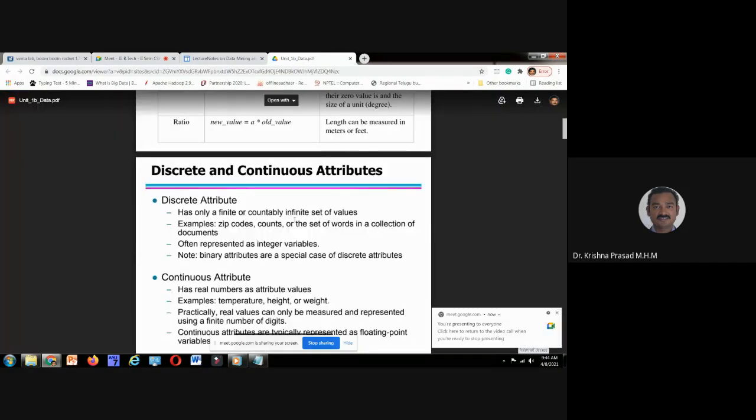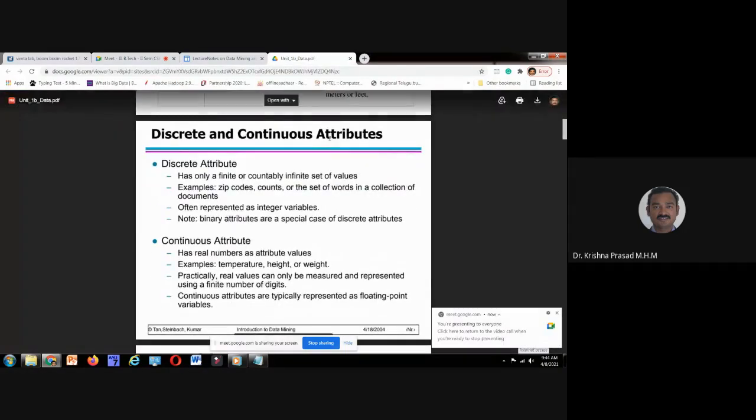Coming to this one, discrete and continuous attributes. Sir, what is the meaning of discrete and what is the meaning of continuous? Continuous is continuous. Discrete means some discrete.